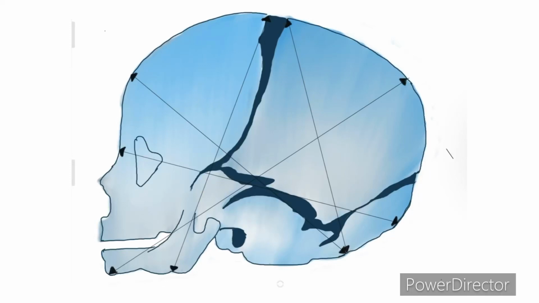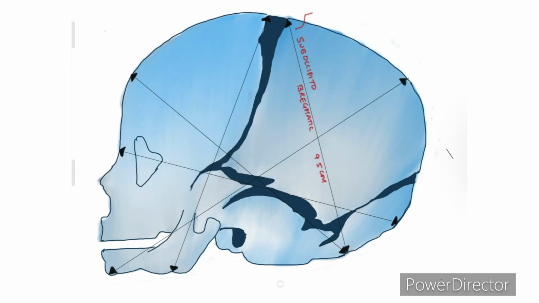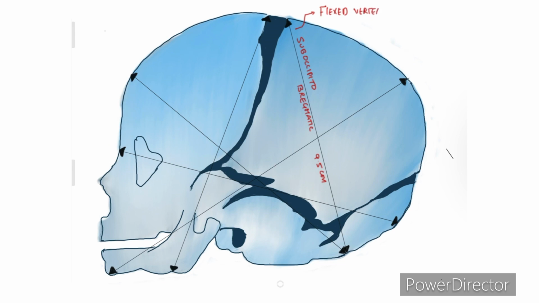Let us see the diameters of the skull. First, the anteroposterior diameters. The suboccipitobregmatic diameter extends from the nape of the neck to the center of the bregma and it measures 9.5 centimeters. The presentation here is vertex and the plane of engagement is biparietal suboccipitobregmatic, which is almost round in shape, and its circumference is 27.5 centimeters and it is seen in complete flexion.